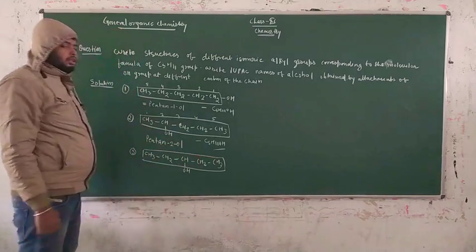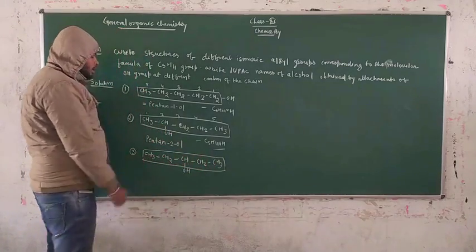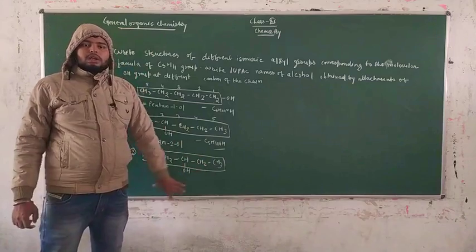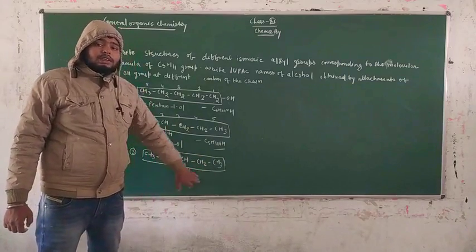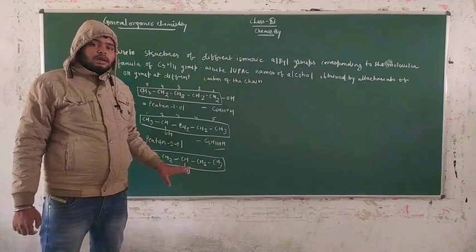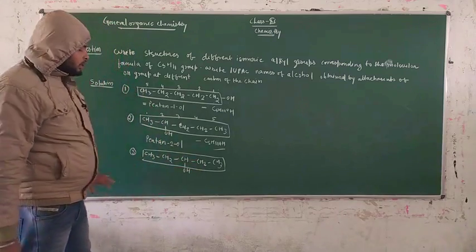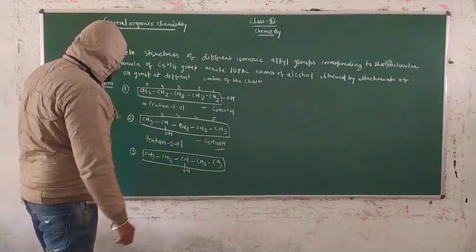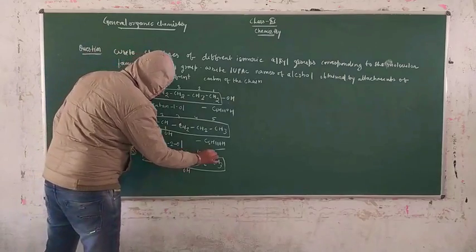That means this becomes the 3 position. From right to left also 1, 2, 3, 4, 5. That means whether you go left to right or right to left, you get the same position for this functional group in this organic compound. So you can write from any side. I write from left to right 1, 2, 3, 4, 5.